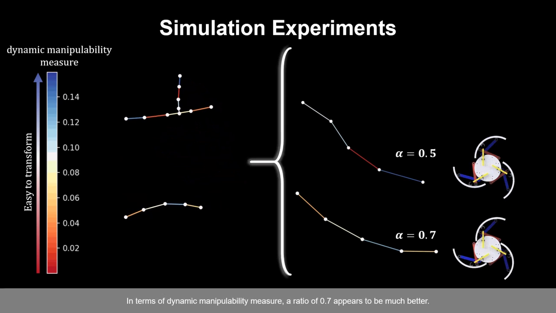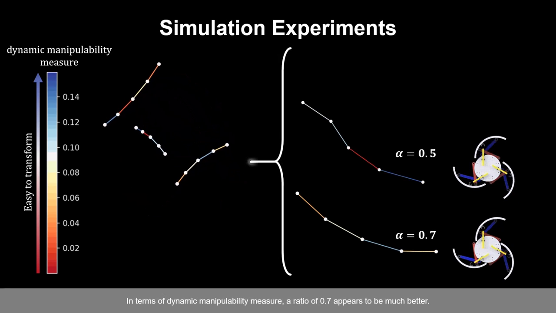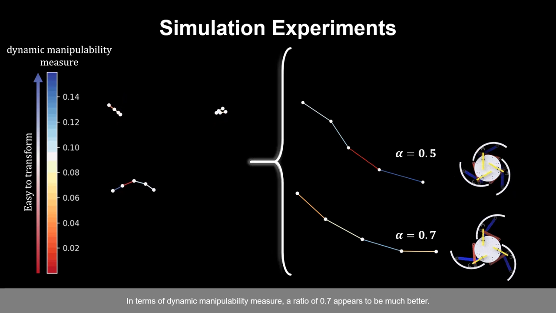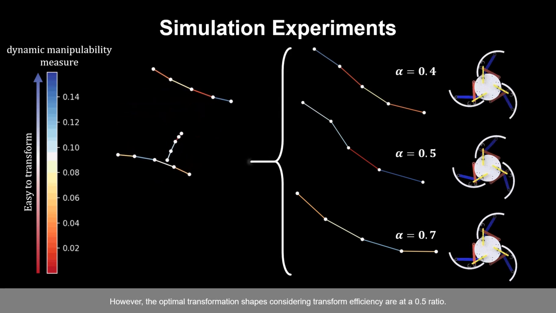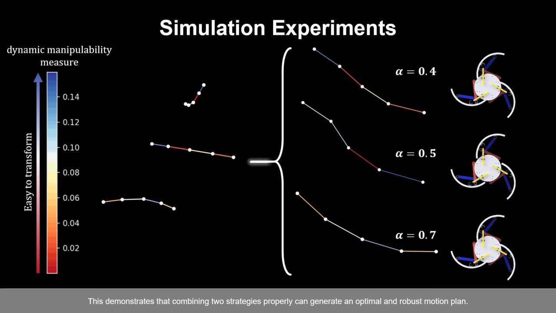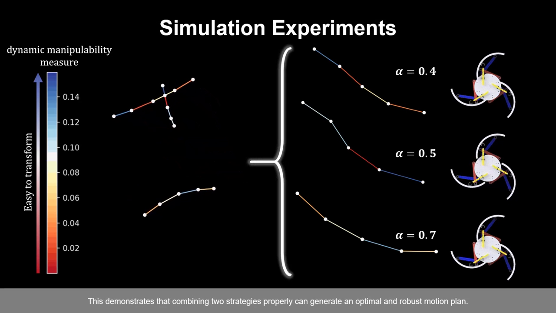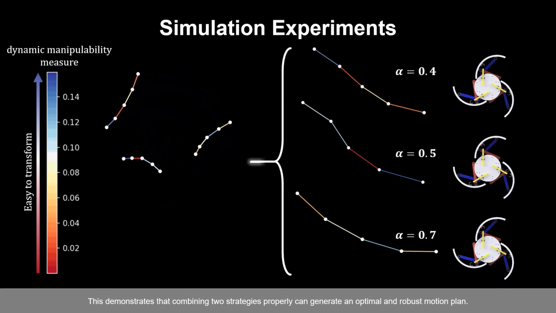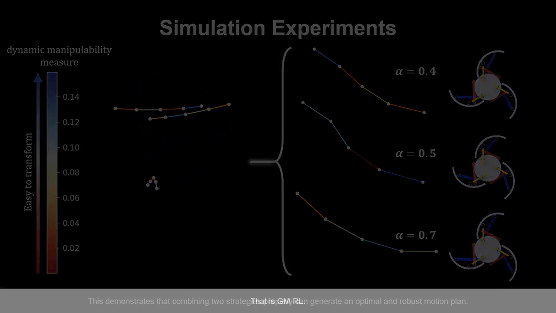In terms of dynamic manipulability measure, a ratio of 0.7 appears to be much better. However, the optimal transformation shapes considering transform efficiency are at a 0.5 ratio. This demonstrates that combining two strategies properly can generate an optimal and robust motion plan. That is, GMRL.